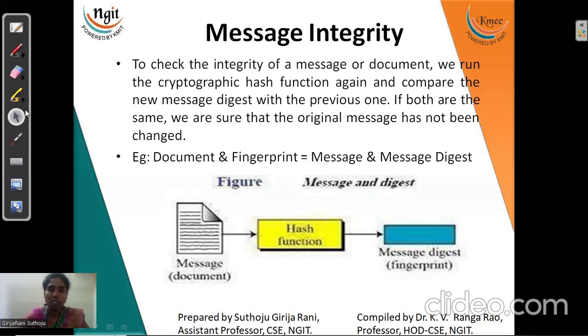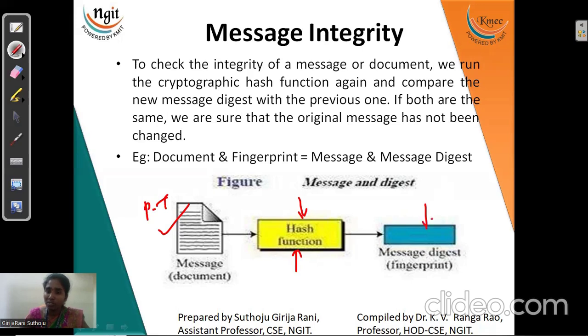Let us first see what a message is. A message is nothing but the plain text, whatever the sender is about to send, right? So it is the exact document we are sending to the receiver. Now the hash function includes a number of operations, and we will discuss a few hash function algorithms. The input of a hash function is a message, which is the plain text, and the output of the hash function is the message digest.